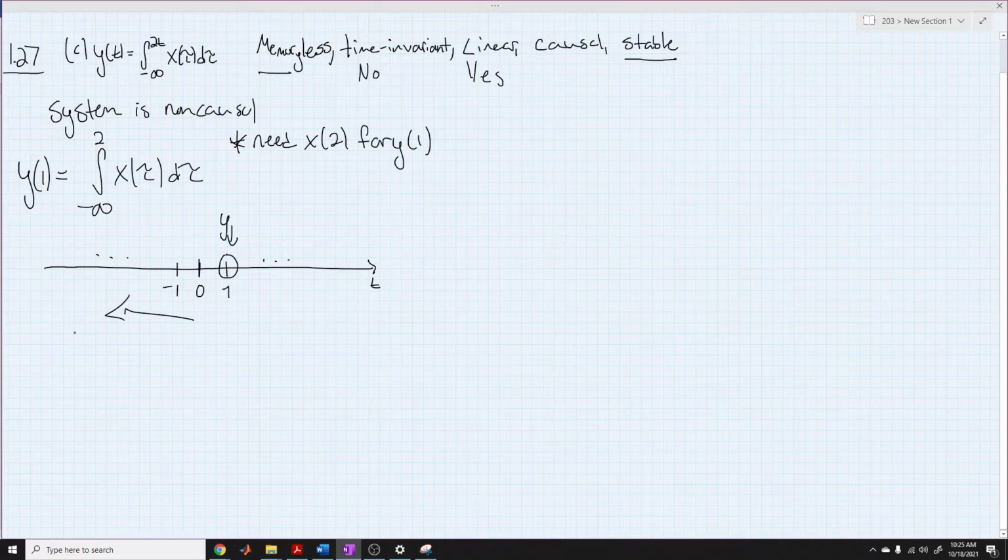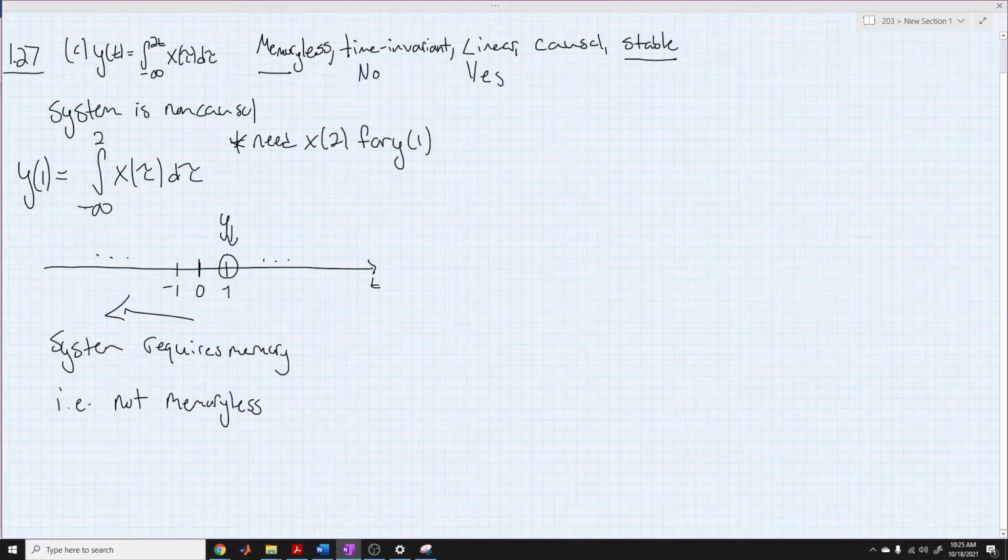So the system requires memory. So for causality we have a no, and then let's take a look at stability.